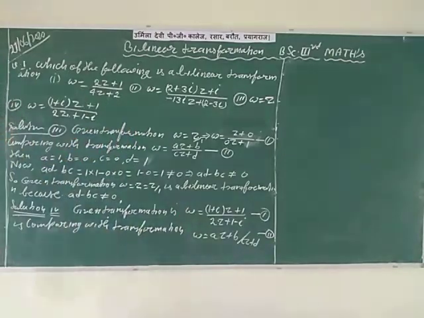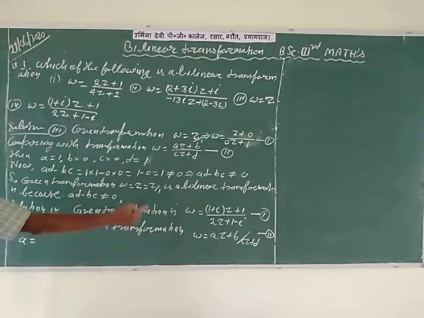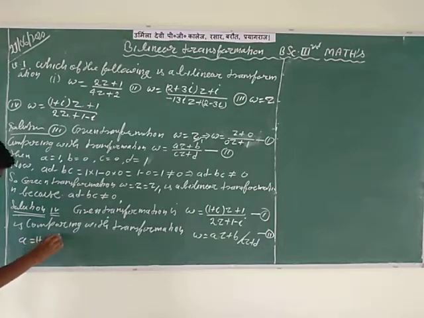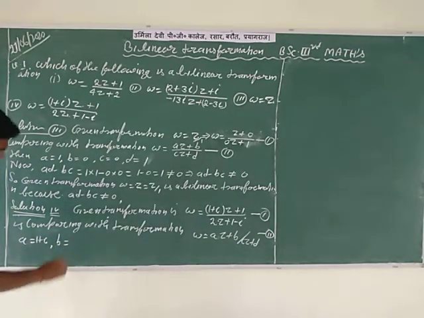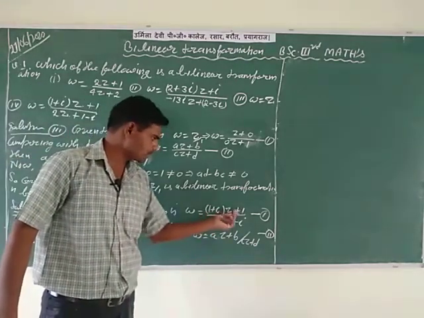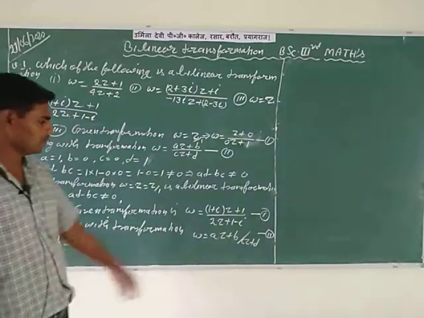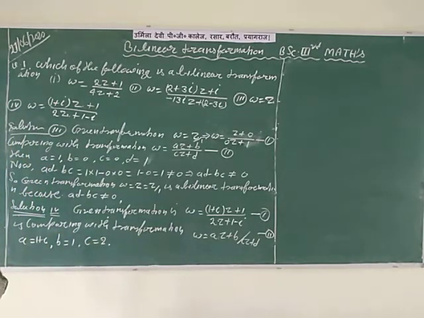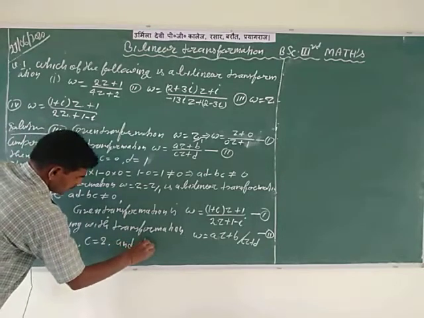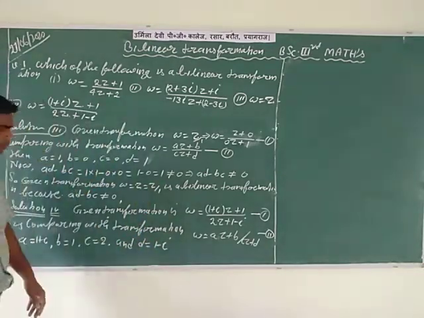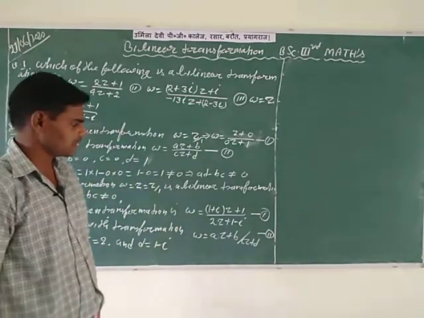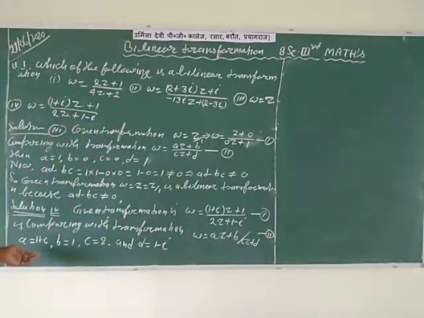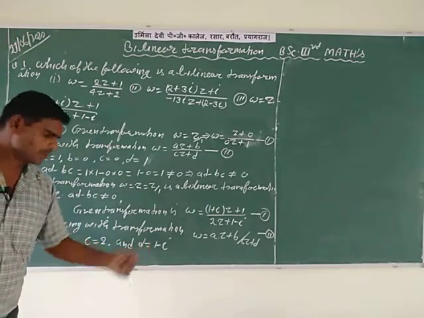For this, A is equal to the coefficient of Z in the numerator, so 1 plus I. B is equal to 1, because in AZ plus B, the constant term is B. In the denominator, the coefficient of Z is C, so C is equal to 2, and D is equal to 1 minus I. So after comparing, the values of small a, b, c, d are 1 plus I, 1, 2 and 1 minus I.